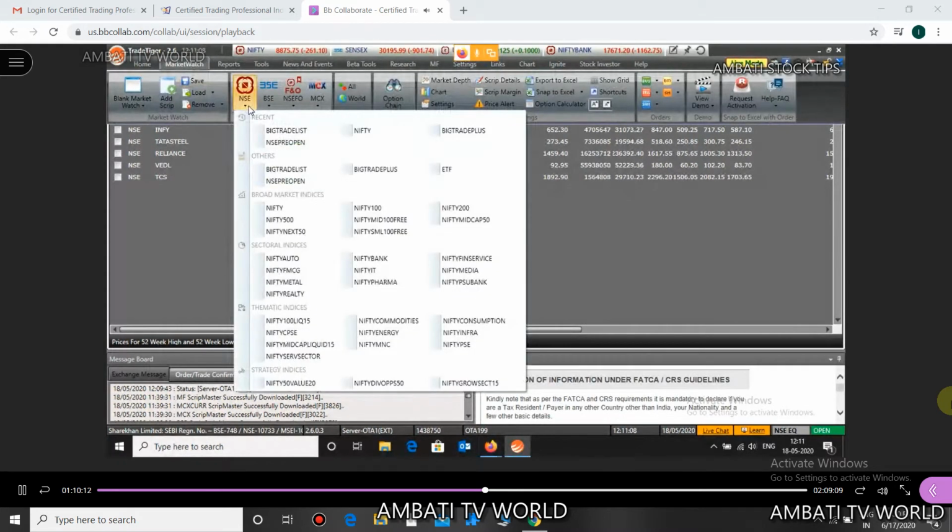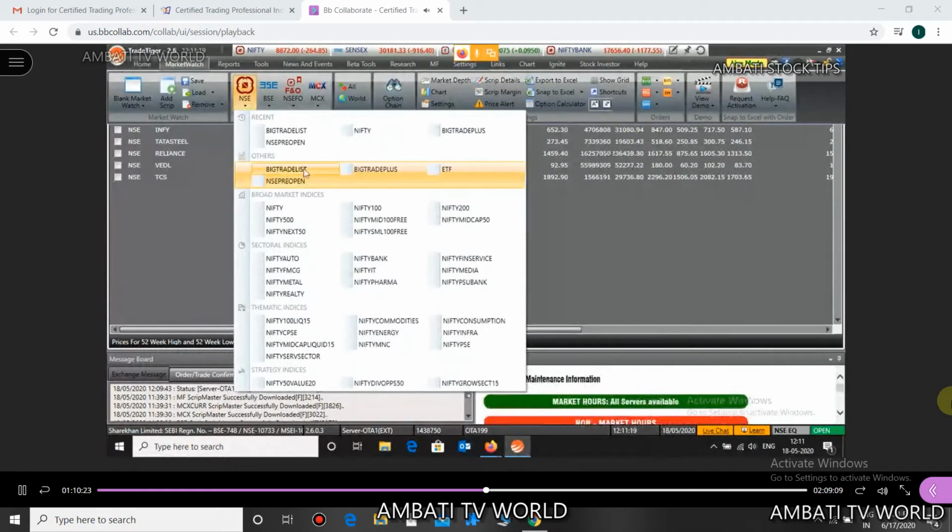Now we have certain predefined market watch lists here. Others, big trade list, big trade plus, ETF, NSE pre-open, these are some of the predefined market watch lists.